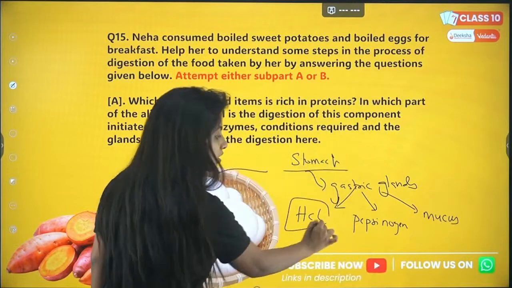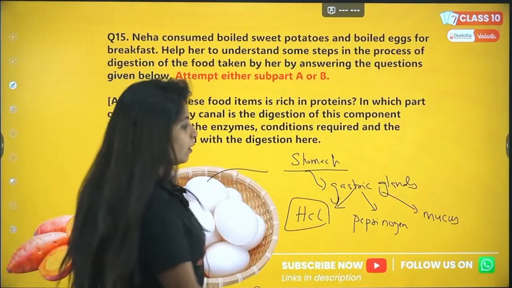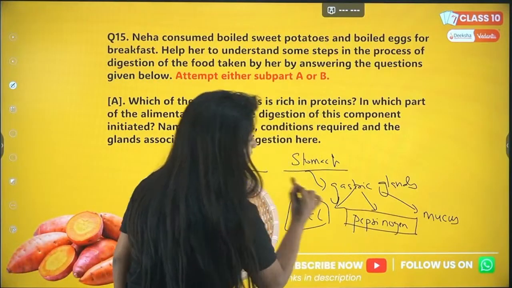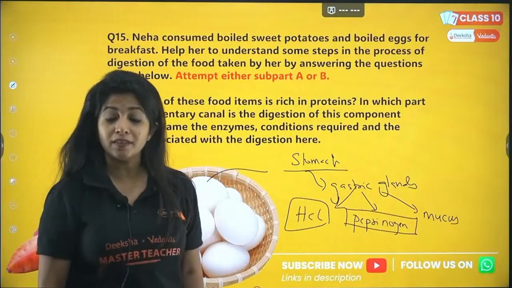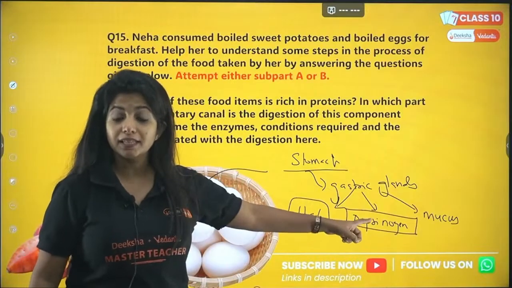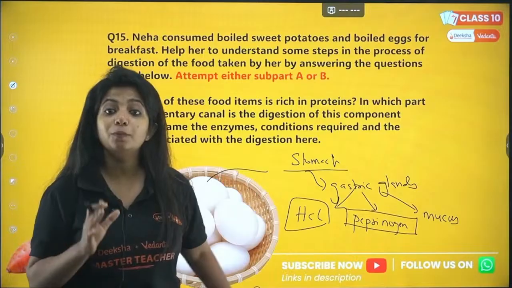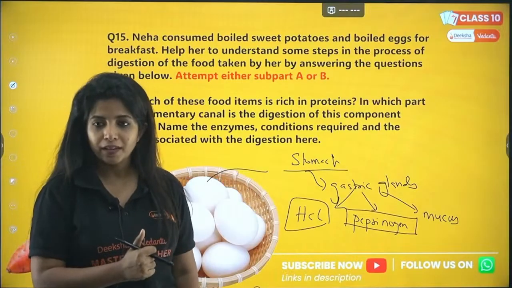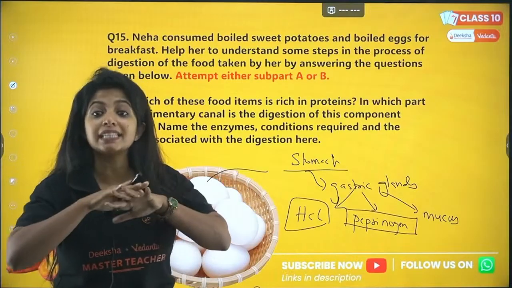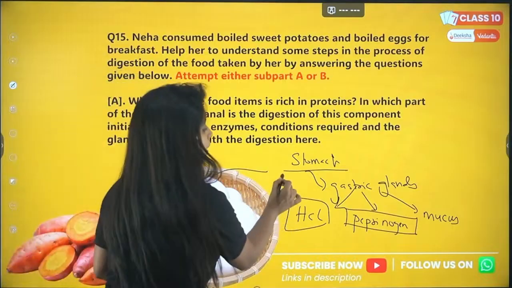Ma'am, HCl is being released? Yes. Why? Because pepsinogen is an enzyme, but in inactive form, and it has to become active to break down the protein which is going to come. To make it active, you need an acidic medium, which is provided by HCl.